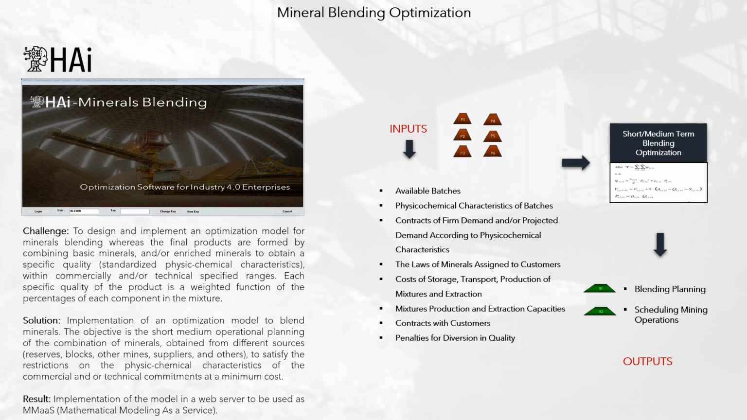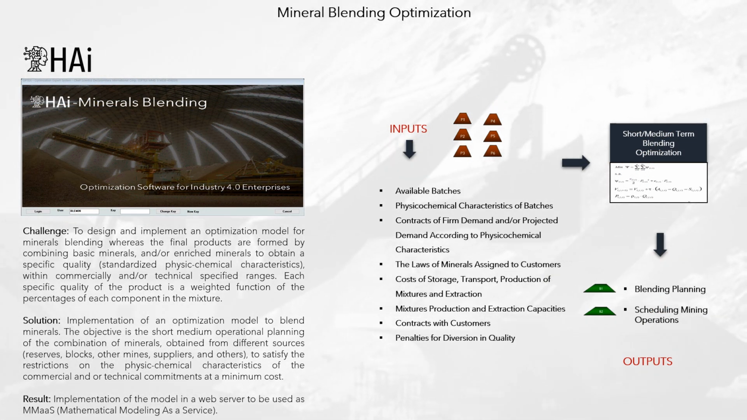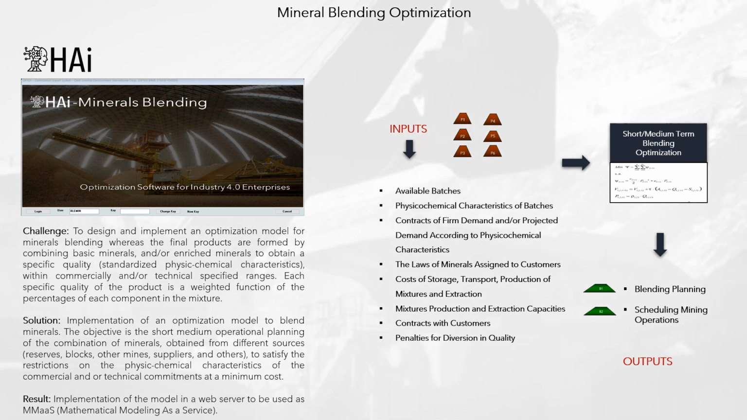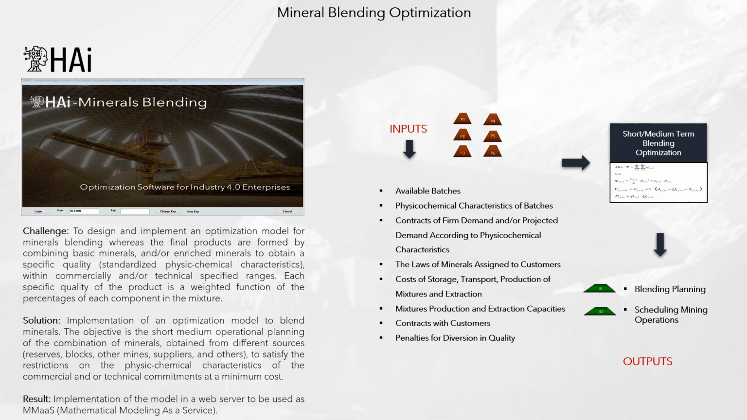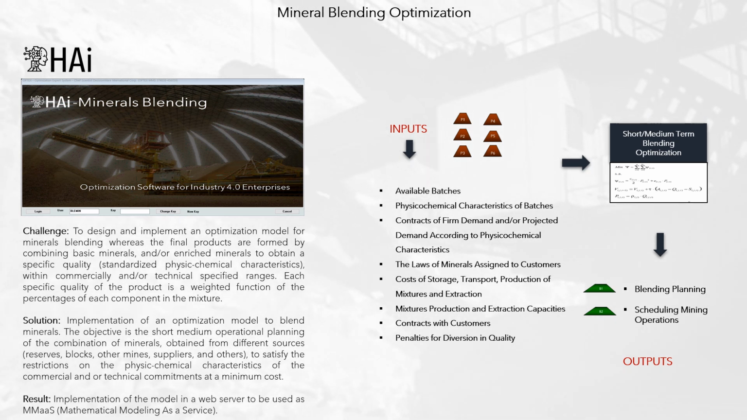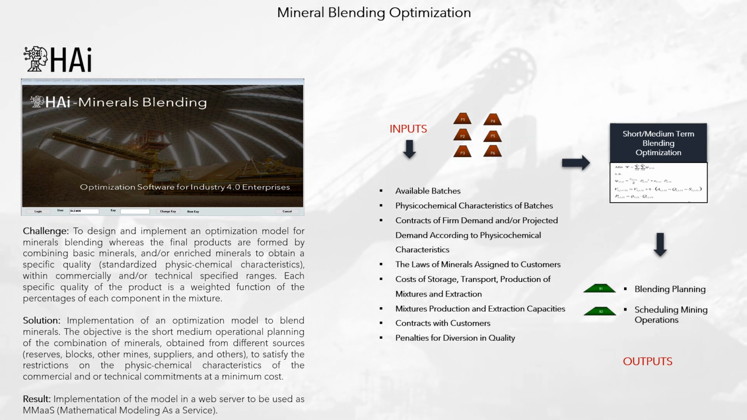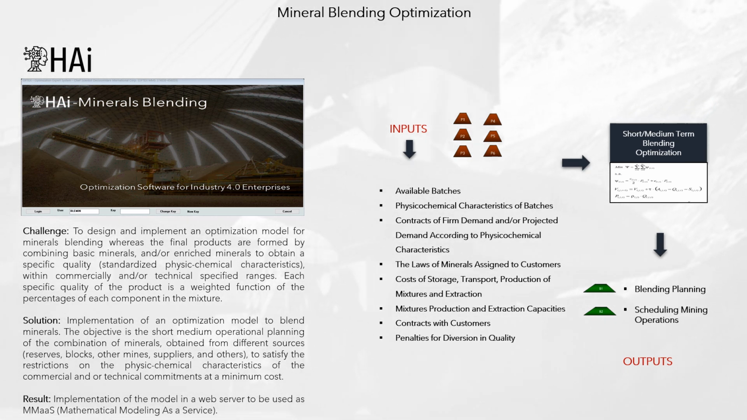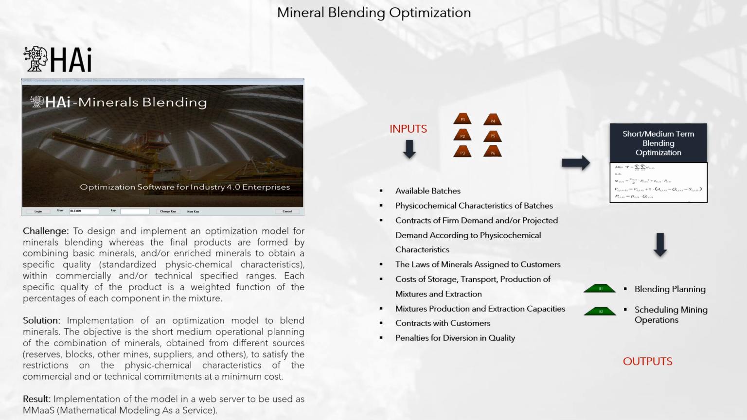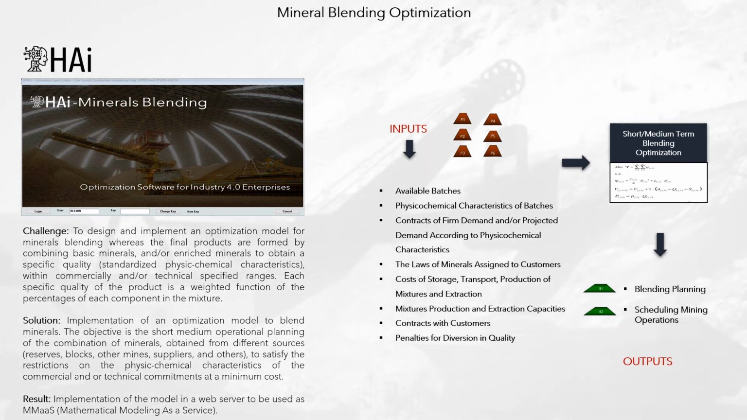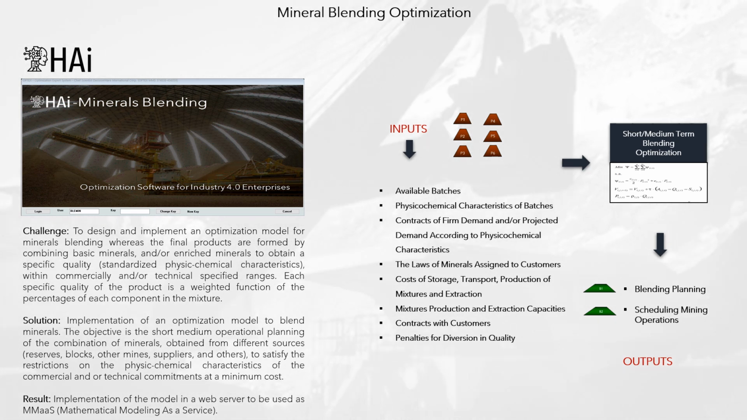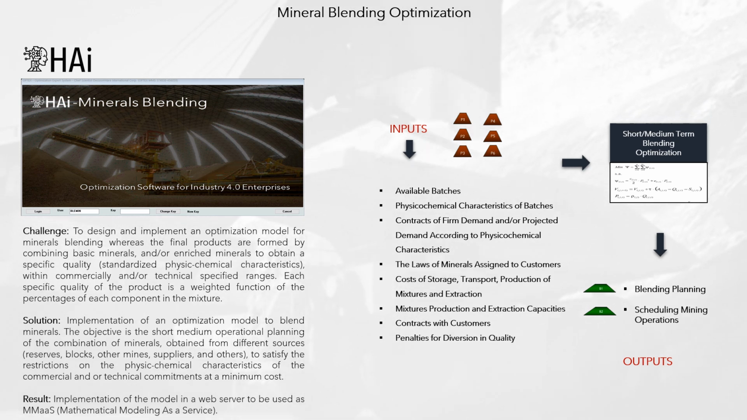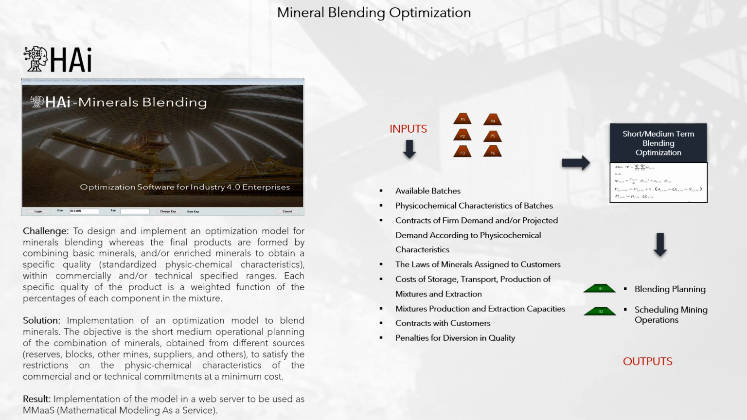Mineral blending optimization. Challenge: to design and implement an optimization model for minerals blending, where the final products are formed by combining basic minerals and/or enriched minerals to obtain a specific quality, standardized physicochemical characteristics, within commercially and/or technically specified ranges. Each specific quality of the product is a weighted function of the percentages of each component in the mixture.